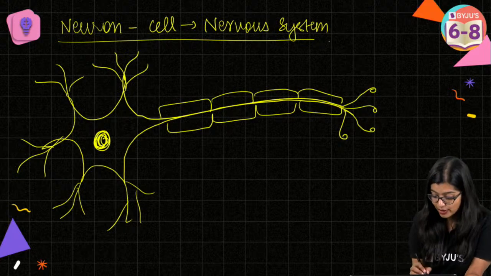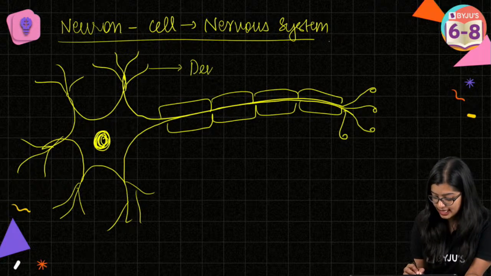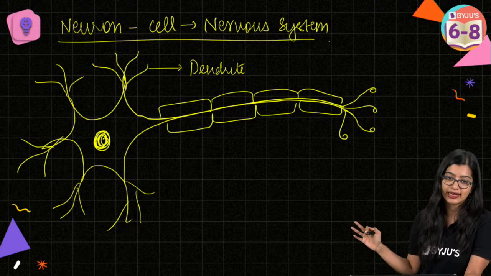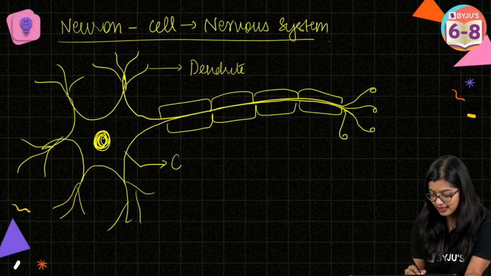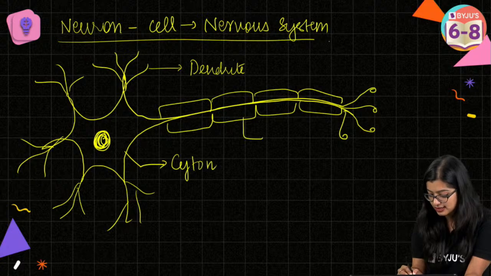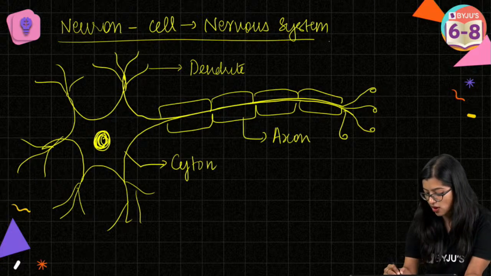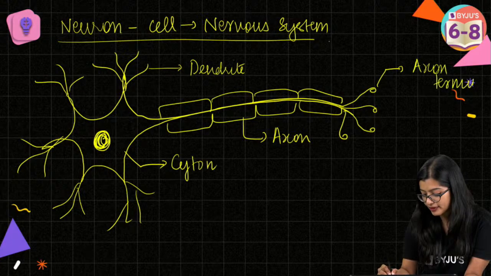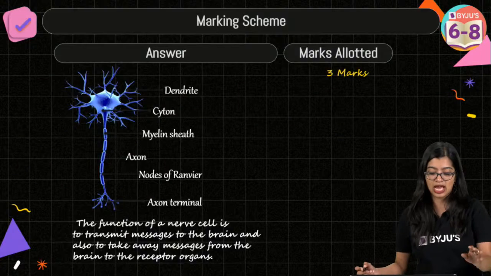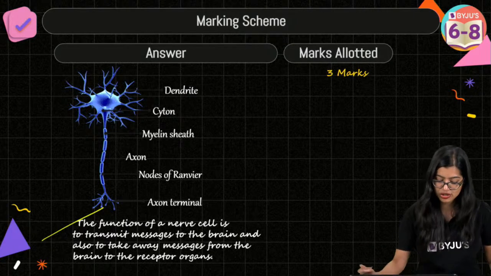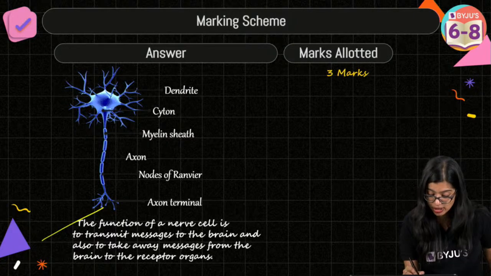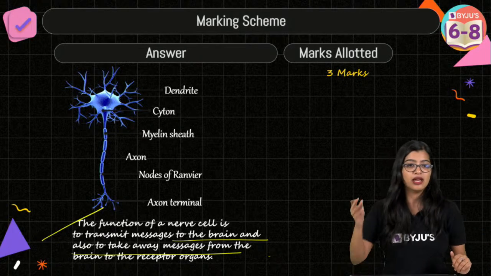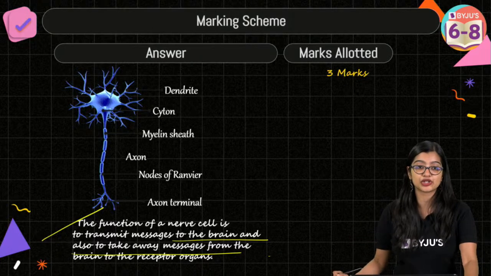Yes? So now when you are labeling it, this will be dendrite, right? If labeling is there for you, else you can leave it as it is, right? But again, nonetheless, I am labeling it for you. This is cyton, this is axon, and this right here is axon terminal. Yes? All right. Now moving on, when you're writing it, function of nerve cell is to transmit messages to the brain, and it also takes messages away from the brain, right? So this is the answer to it.